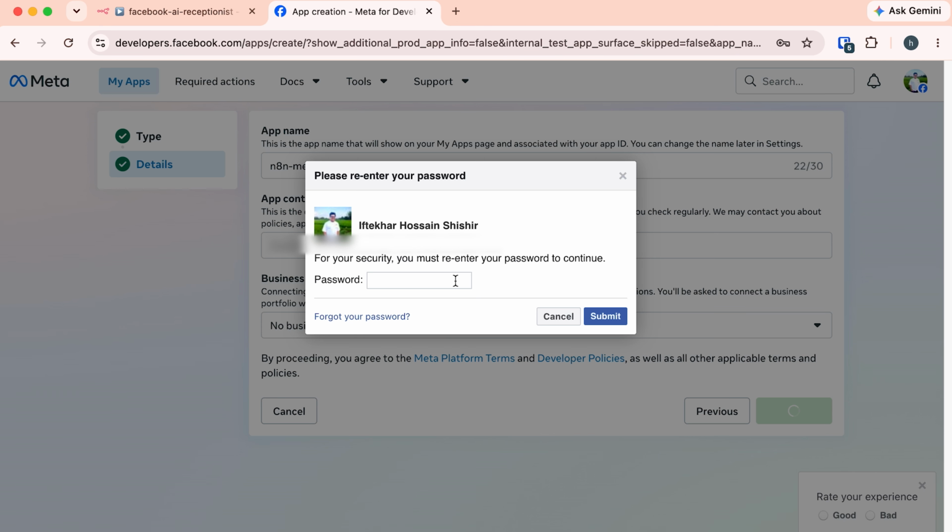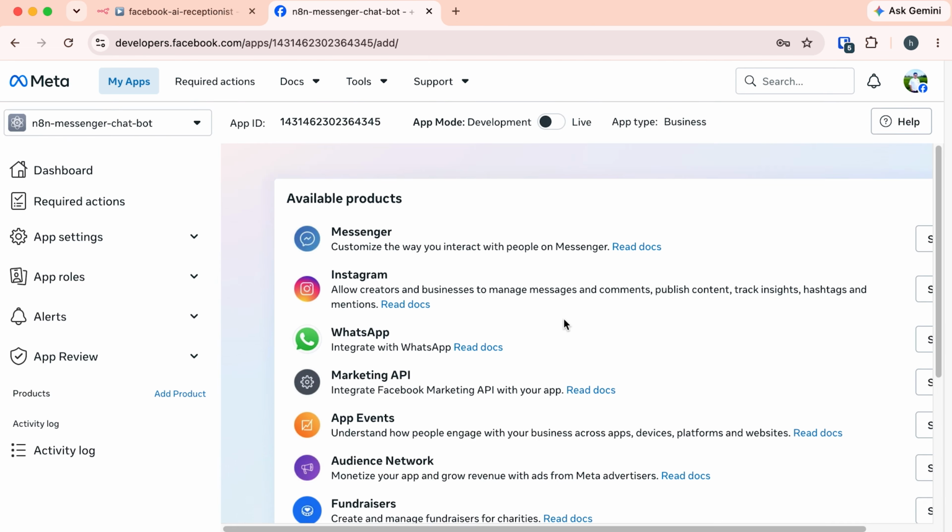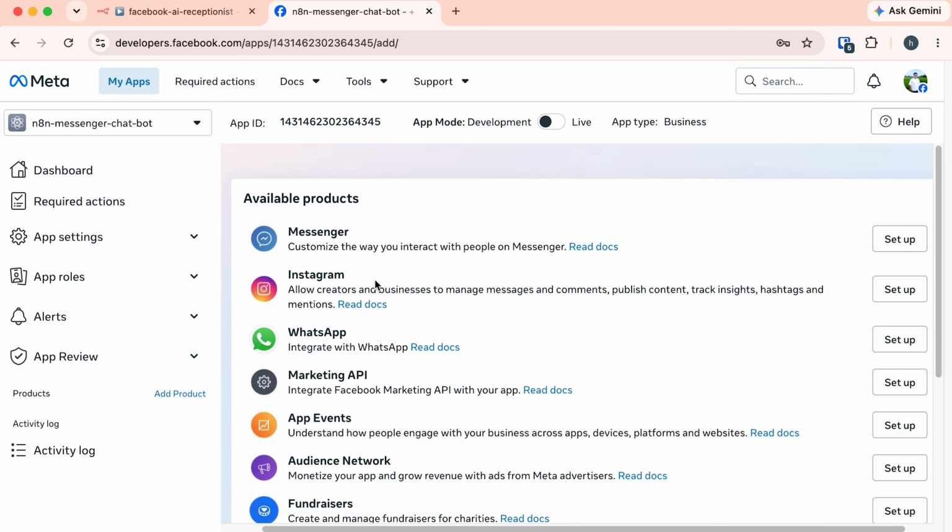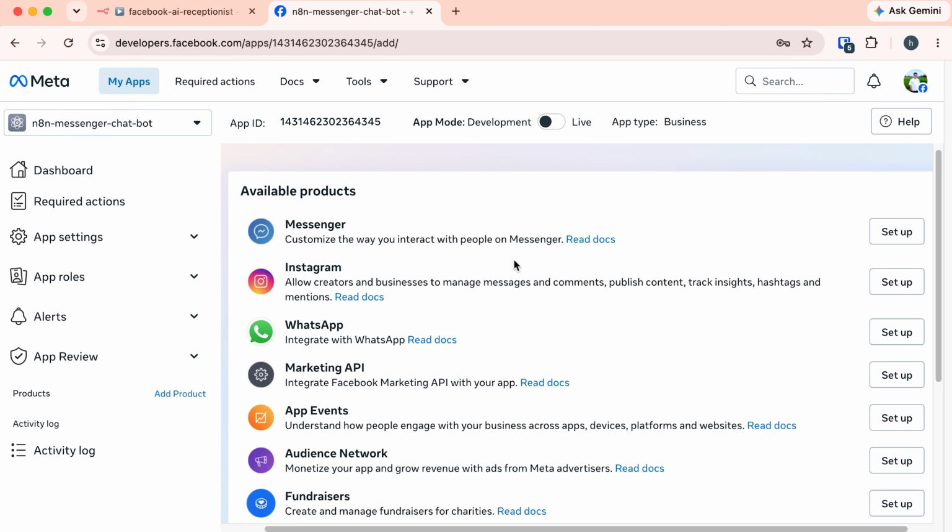Here it's asking for my credentials. I need to give it my password and submit. Okay. Now it has redirected me to this interface. So here it's asking which kind of Facebook apps I am going to build. In Facebook, we can build apps for WhatsApp, Instagram, and many other things. Here I am going to create a Messenger bot. So click this Set Up button beside this Messenger.